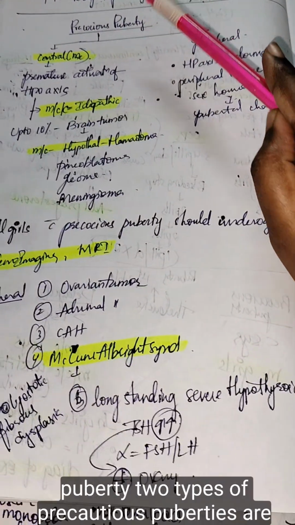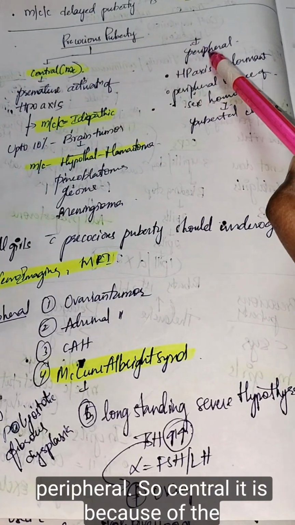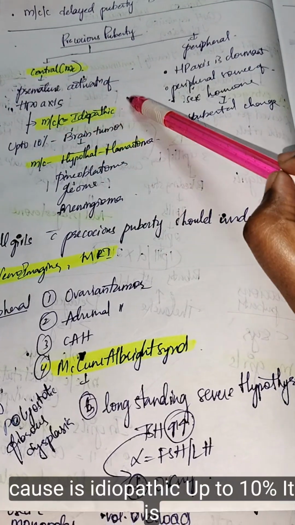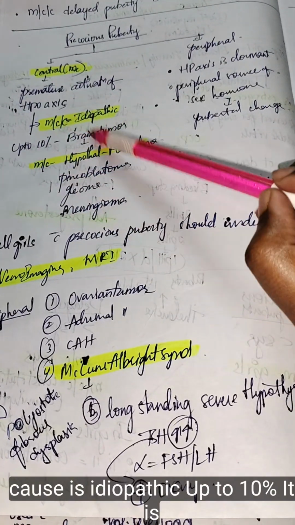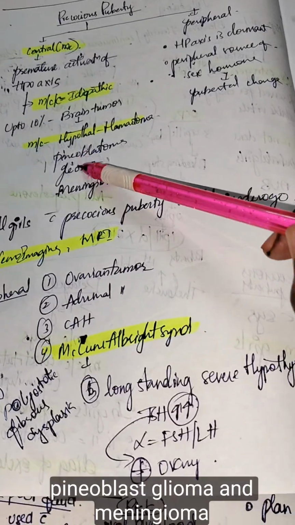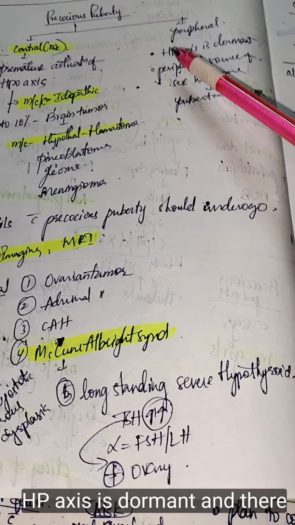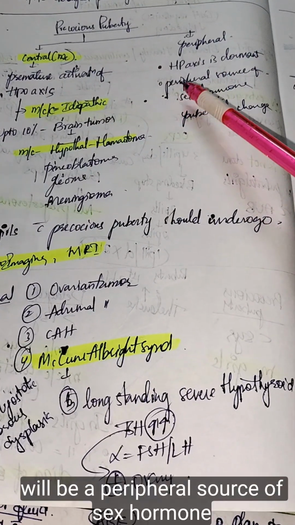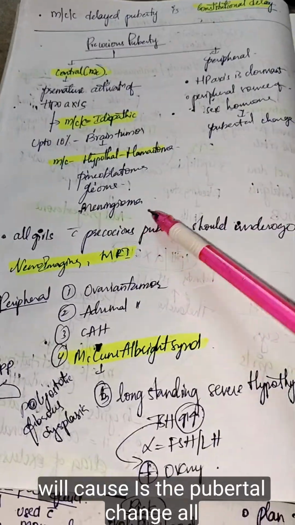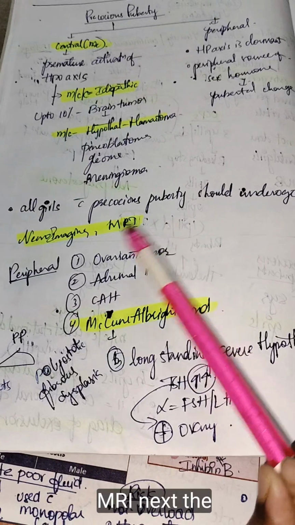Now the precocious puberty. Two types of precocious puberty are present. Central is more common than peripheral. Central is because of premature activation of the HPO axis. The most common cause is idiopathic. Up to 10% are brain tumors, most commonly hypothalamic hamartomas, and also pineoblastoma, glioblastoma and meningiomas. In peripheral, the HP axis is dormant and a peripheral source of sex hormone causes the pubertal change. All girls with precocious puberty should undergo neuroimaging, that is MRI.